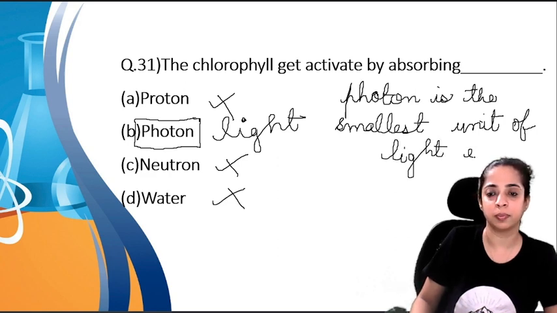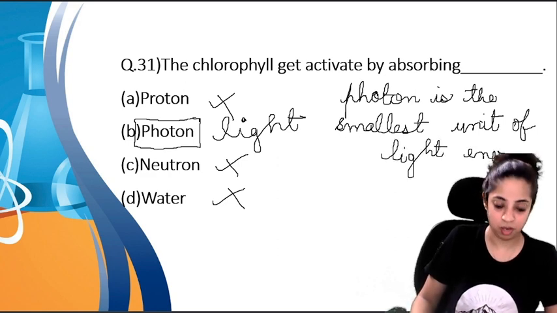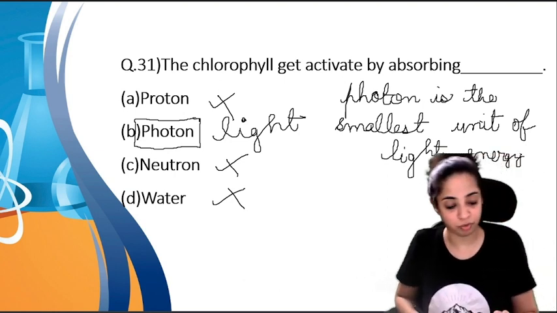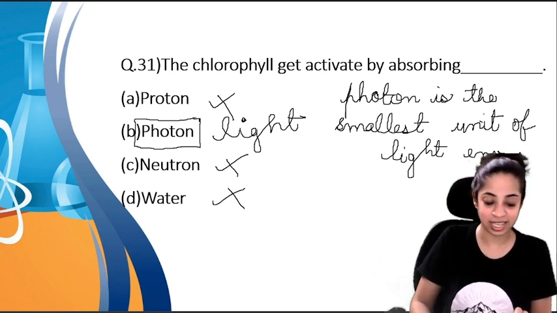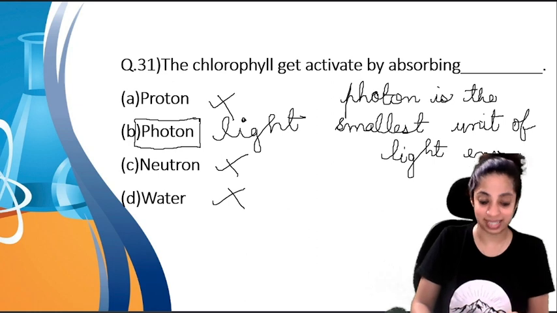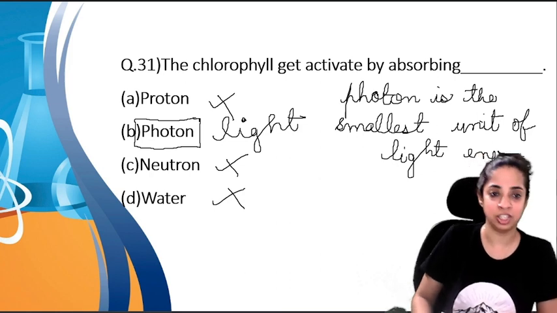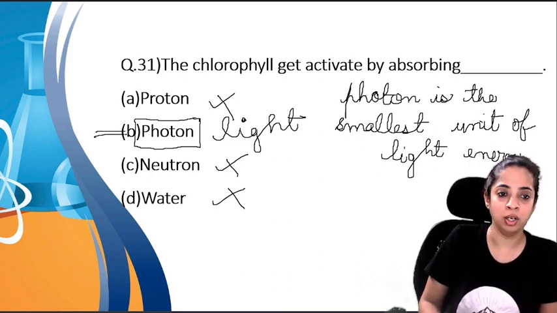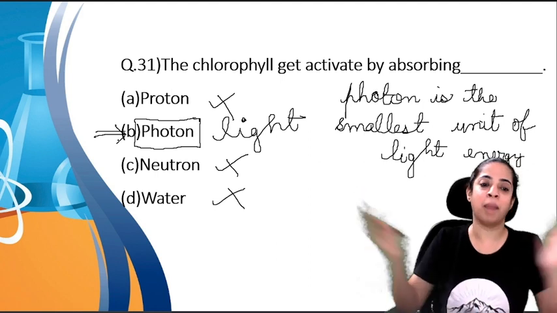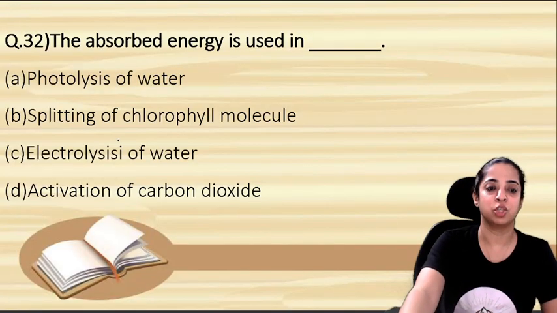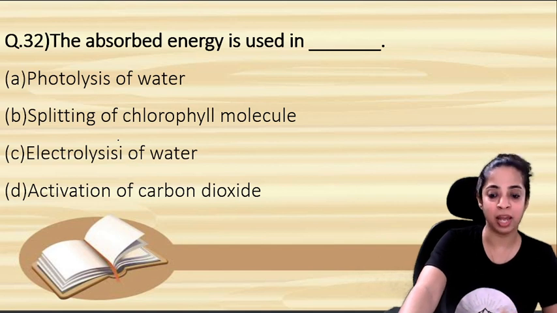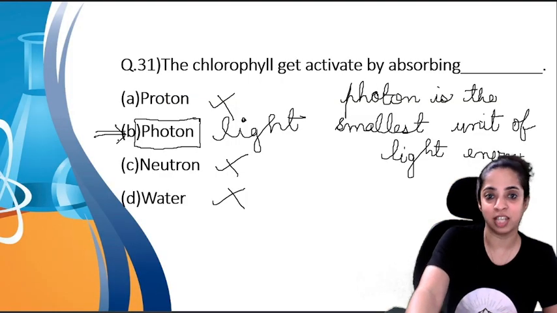Okay children? Light travels until it reaches a molecule of chlorophyll and the photon causes an electron in the chlorophyll to become excited and the energy given to the electron allows it to break free from an atom of the chlorophyll molecule. Okay children? So remember photon. So what is light? Light is a packet of photons. The absorbed energy is used in. So which absorbed energy? This energy which the chlorophyll has absorbed.